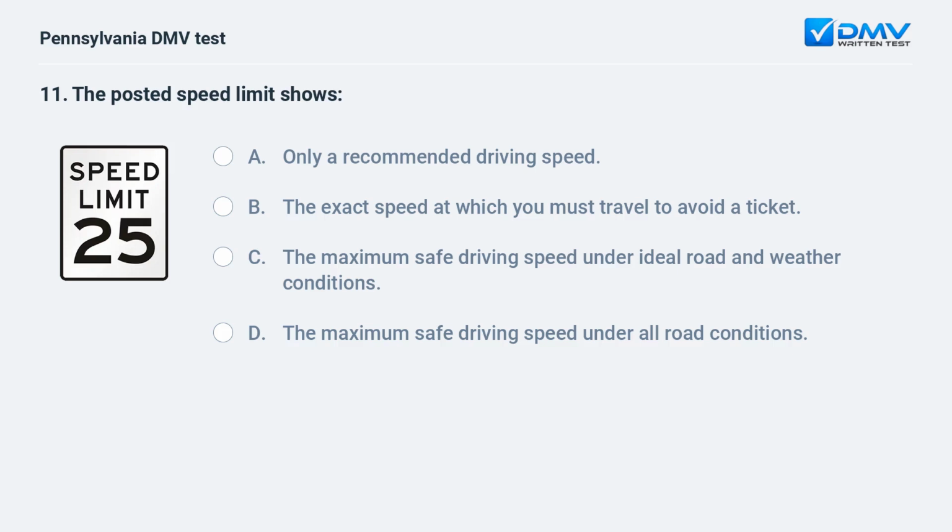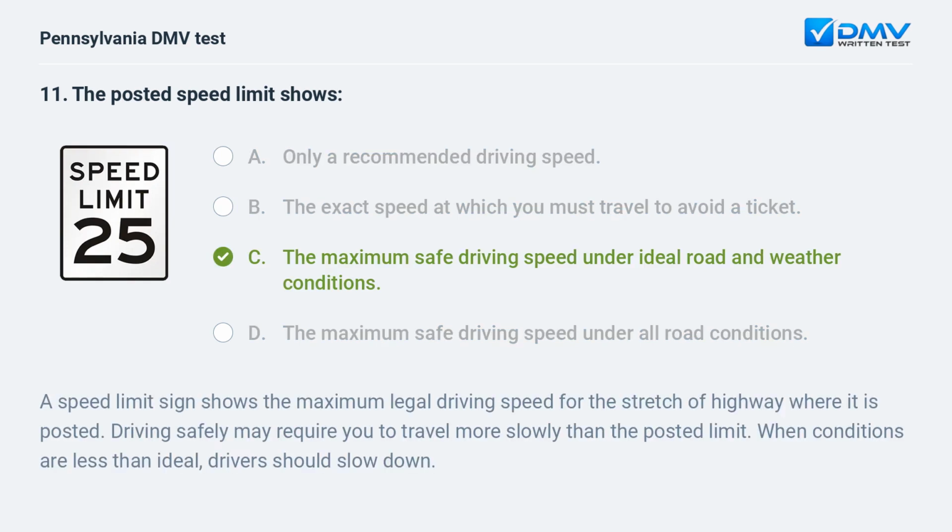The posted speed limit shows A. only a recommended driving speed. B. the exact speed at which you must travel to avoid a ticket. C. the maximum safe driving speed under ideal road and weather conditions. D. the maximum safe driving speed under all road conditions.